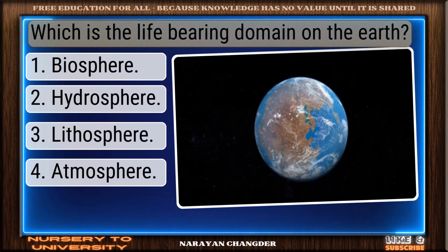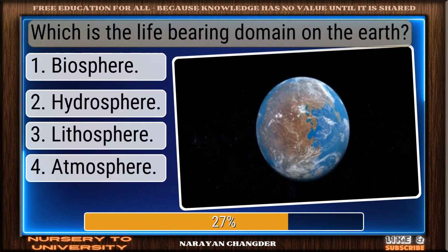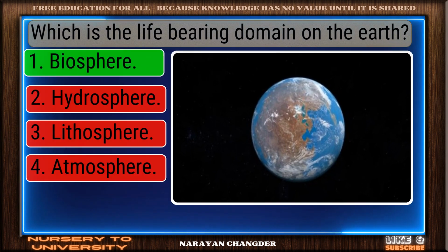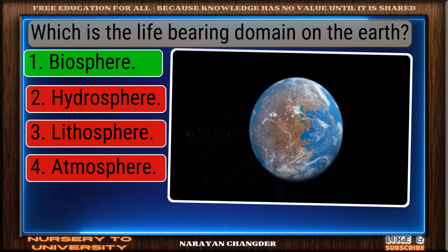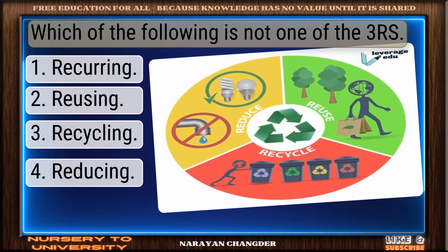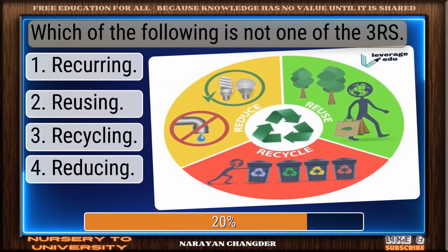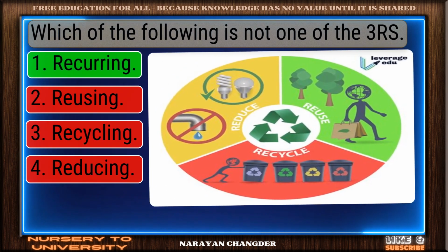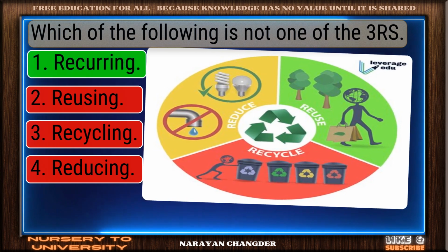Which is the life-bearing domain on the Earth? Exactly. Biosphere makes sense, and it is the right choice. Which of the following is not one of the 3 Rs? Right again. Recurring is a valid answer.